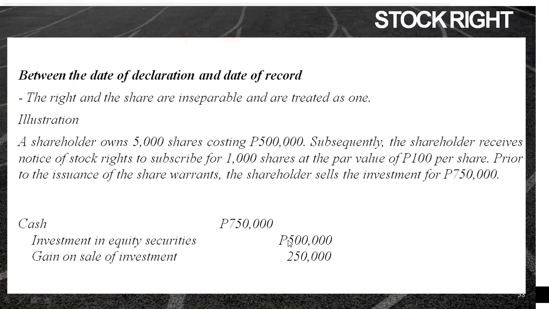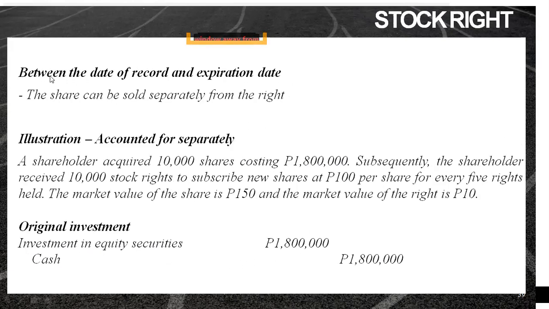So, when you're going to sell the shares, you're also selling the stock rights. So, hindi pa natin siya in-account separately. So, you have 500,000 credit to investment in equity securities. And then, credit tayo ng gain on sale of investment for the difference of 250,000.